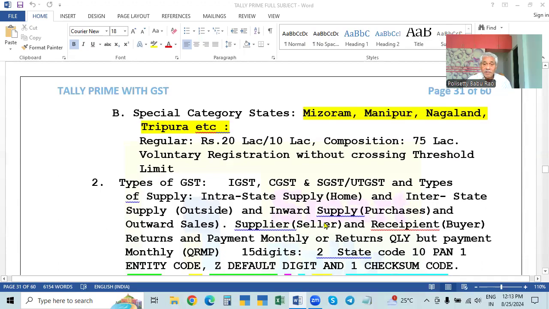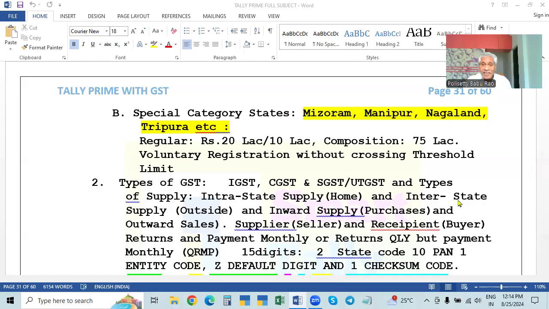Okay, and then the sale or purchase of goods is also called supply, supply of the goods or services. Supply means one person giving the goods or services to another person. One person is giving, another person is receiving. So this process is called supply. Supply means sale or purchase, supply of goods or services.